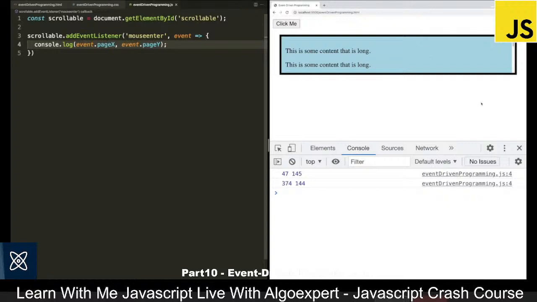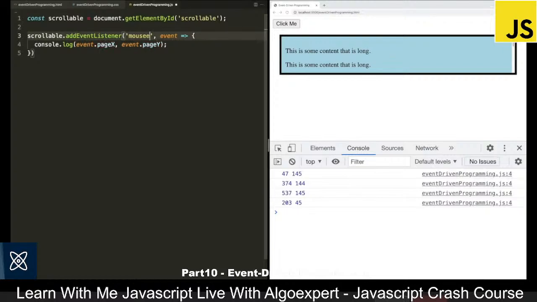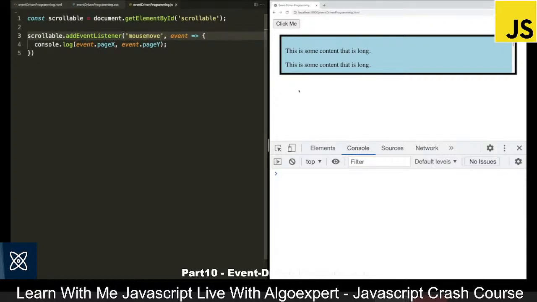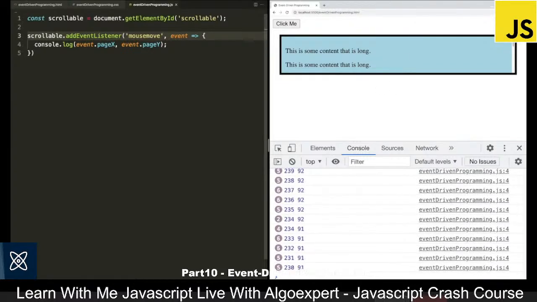So you can see when I enter at the bottom, we are always getting this Y value of about 145 because that is the page Y value of the bottom of the scrollable container. But if, say, I enter from the top, we will get this value of 45 because the top of the scrollable container is roughly 45 pixels down. And similar to mouseenter, we also have this event mousemove. So if I save this, and now whenever I am over the scrollable container as my mouse moves, we log out a bunch of events. So this event will fire a ton of times, and we are logging out the X and Y coordinates of my mouse when the event fires.